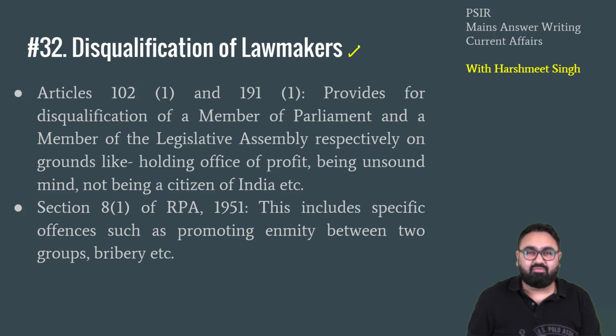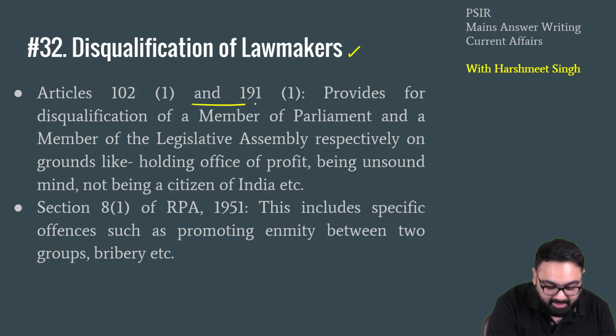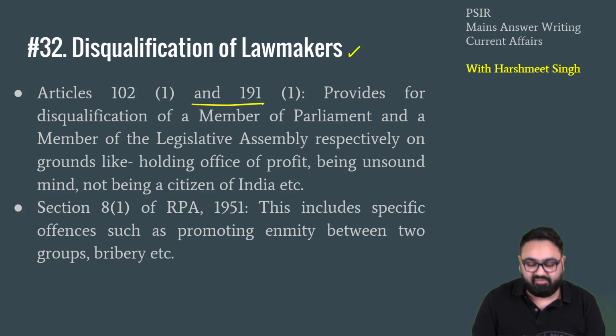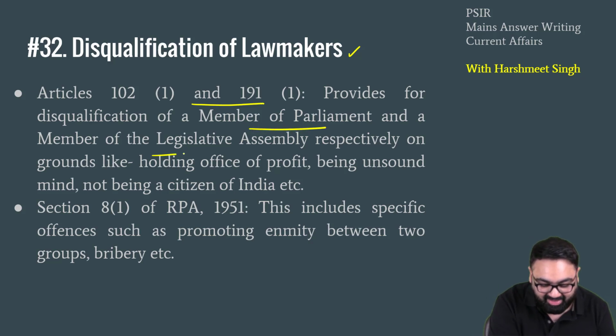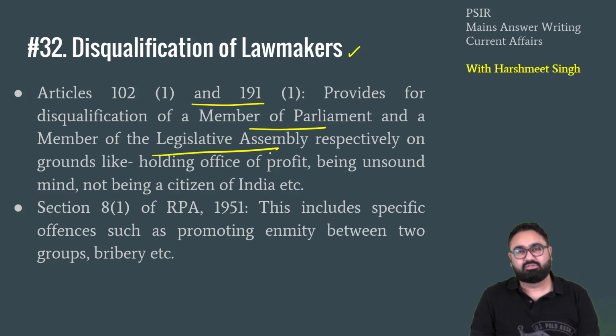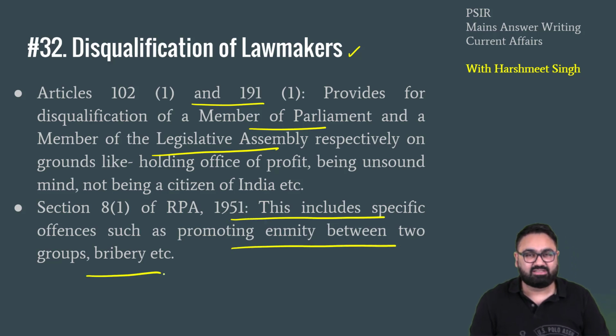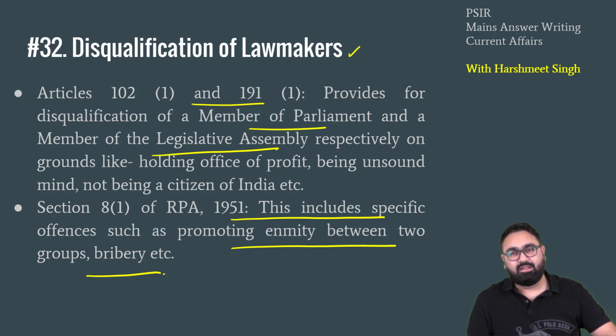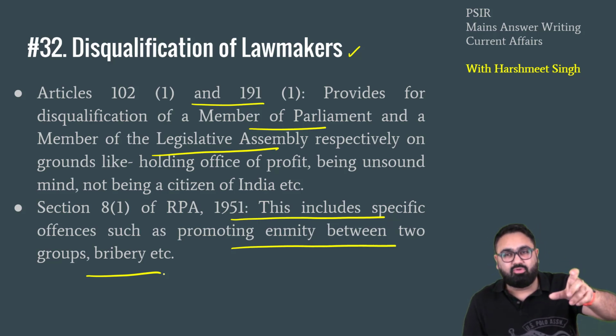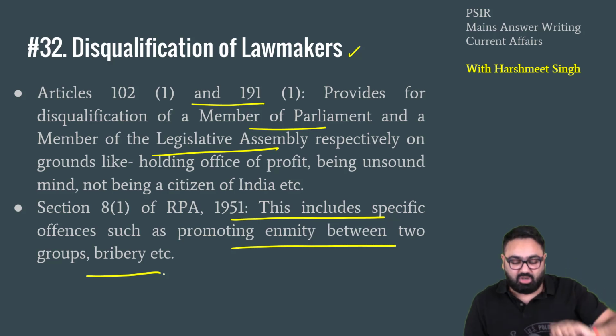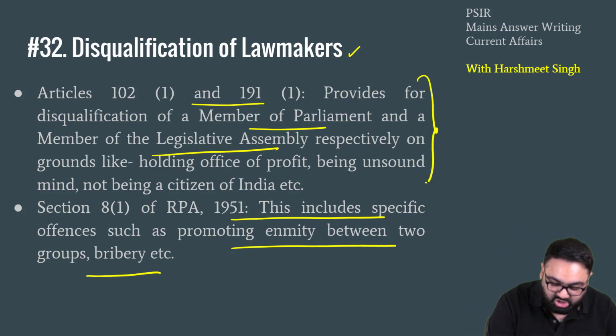Now, the article number 102 and 191. These two articles talk about disqualification of member of parliament and the member of legislative assembly on similar grounds. Then we also have a law called the Representation of People Act 1951 that talks about how the members of parliament can be disqualified under various charges. Please do understand, the constitution also talks about how the members of parliament can be disqualified. This is in these two articles.